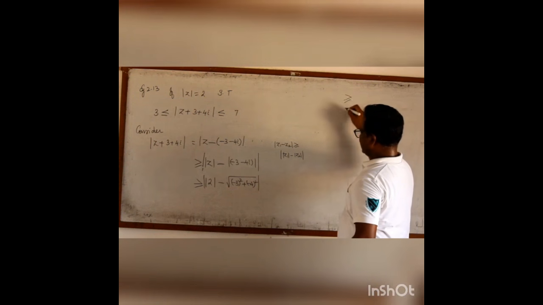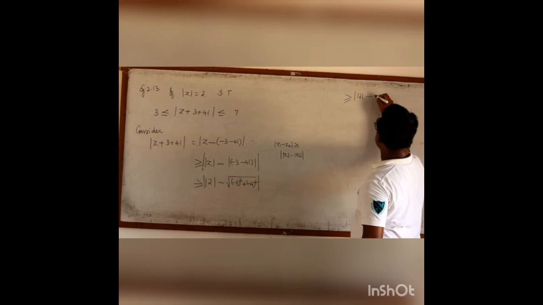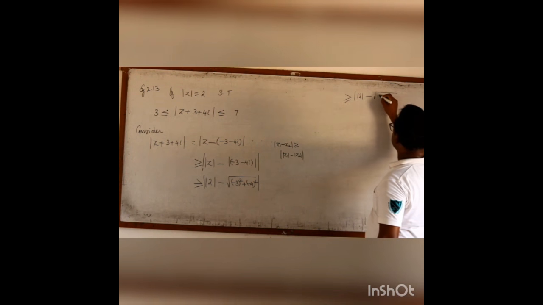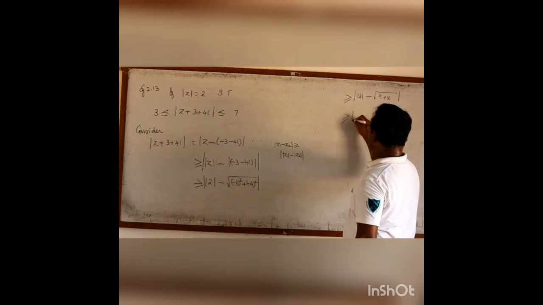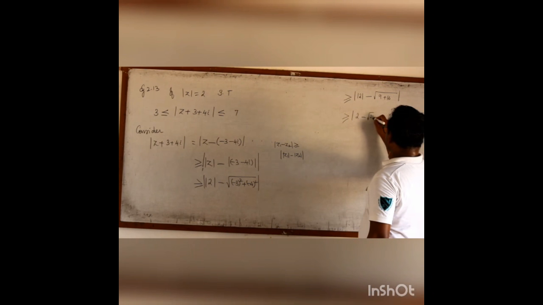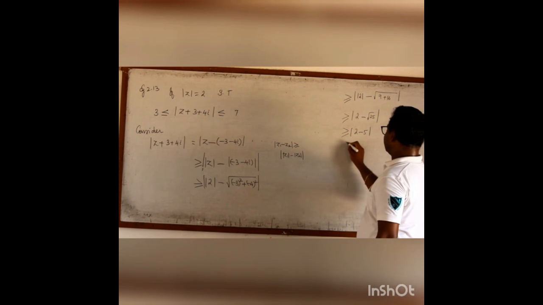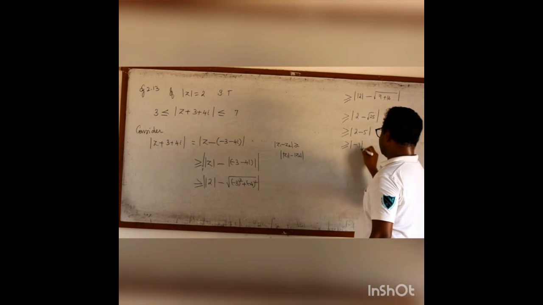Which is greater than or equal to modulus of 2 minus root of 9 plus 16. Modulus of 2 is 2, minus root 25, greater than or equal to 2 minus 5, greater than or equal to minus 3, which is greater than or equal to 3.